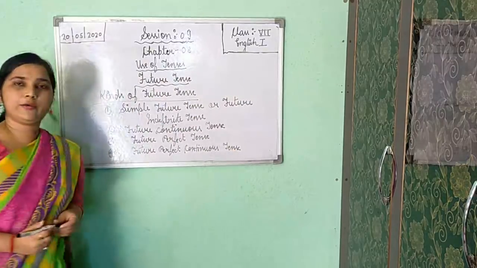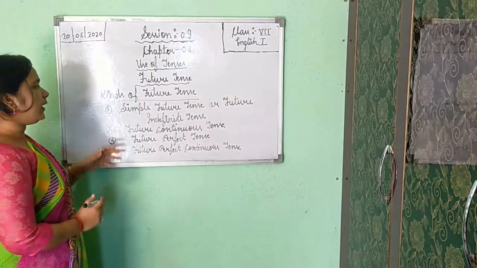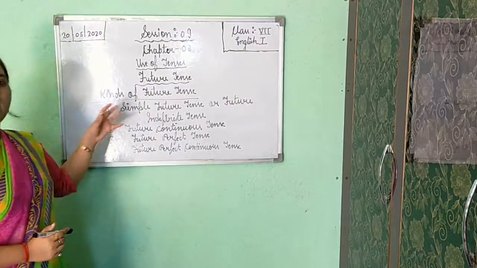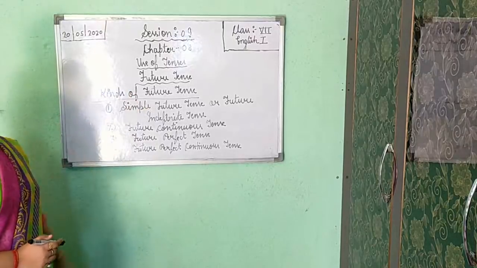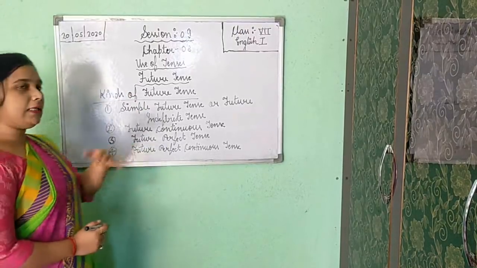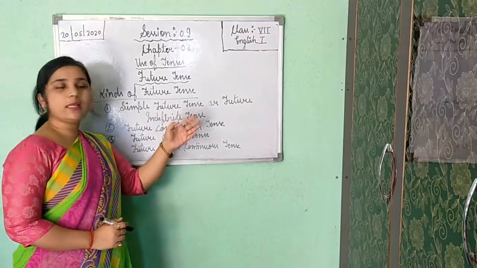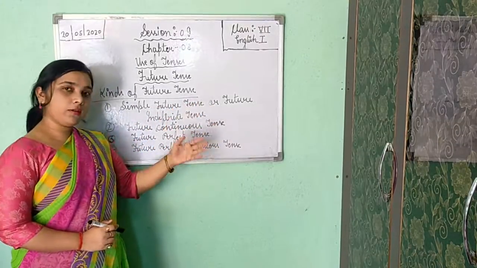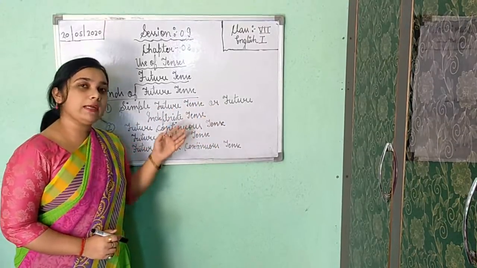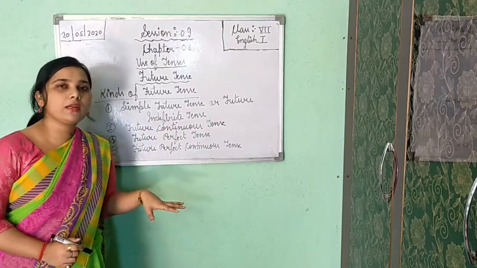Future perfect continuous tense. So when you see kinds of future tense, finally you got 4 kinds. The first one you can say simple future tense, or it is also known by this name, future indefinite tense. Okay, never be confused.